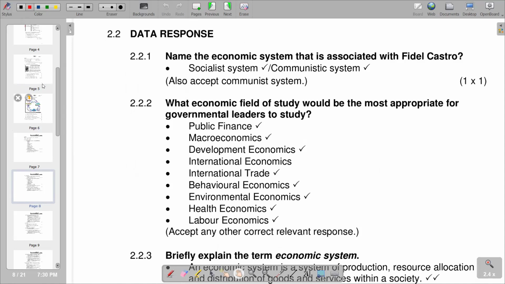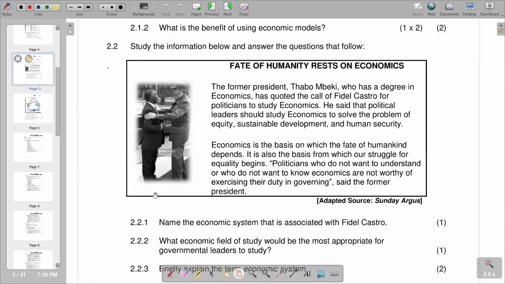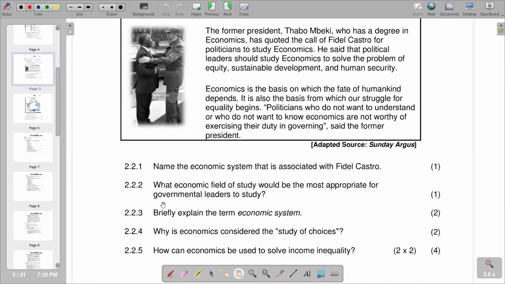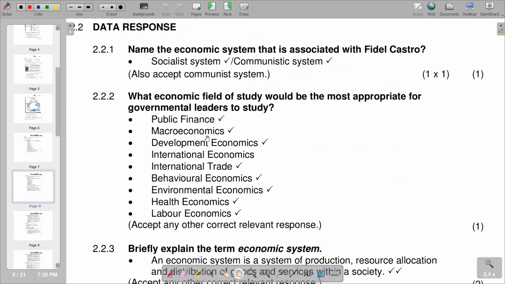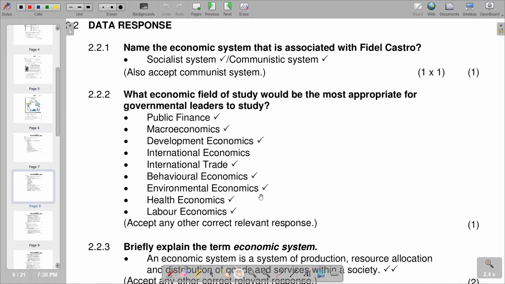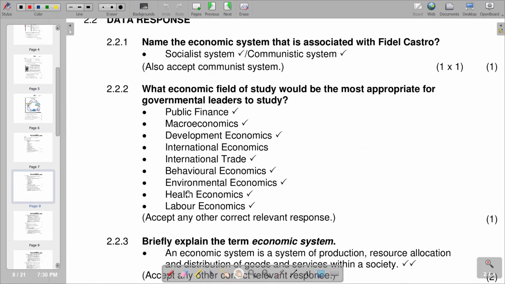Then we go to the next part of our question, which reads, what economic field of study would be the most appropriate for government leaders to study? What field of study would be the most appropriate for governmental leaders to study? So you see that we have public finance as one of them, macroeconomics. We can talk about development economics, international economics, and we have various responses. Remember, the question only needs you to point out one. Then we go to the next question.